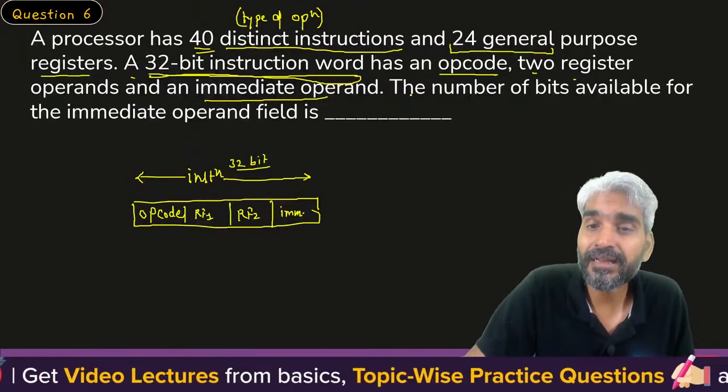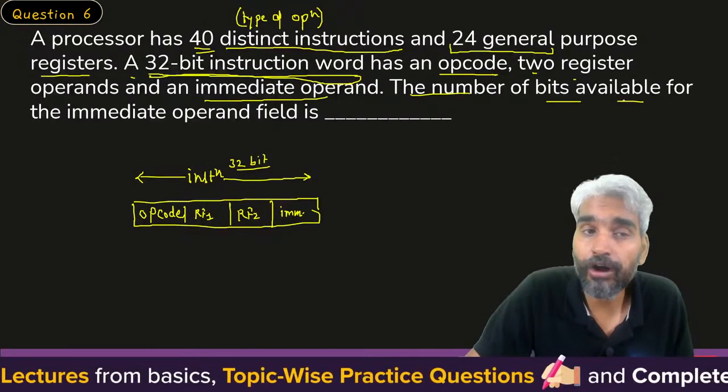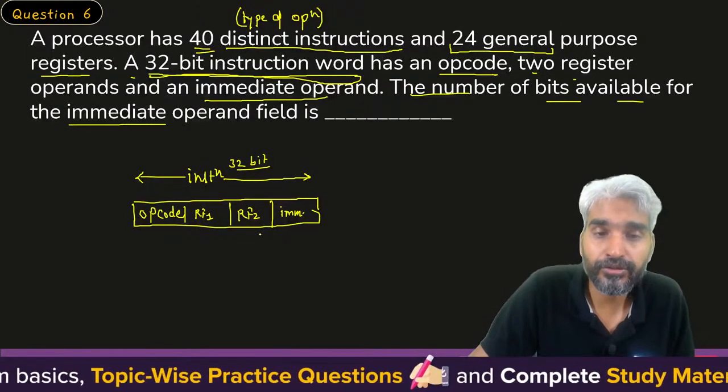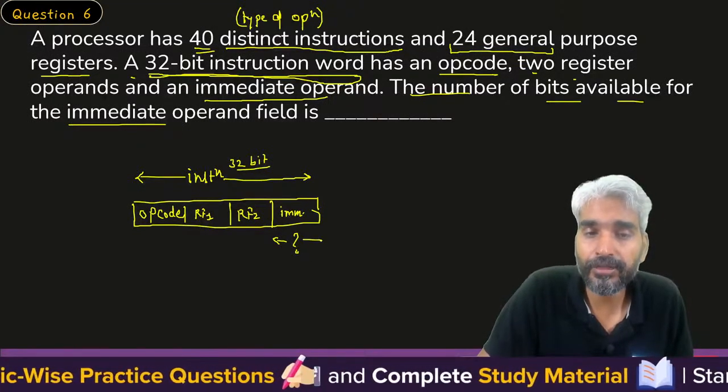Now it is asking for the number of bits available for the immediate operand field.